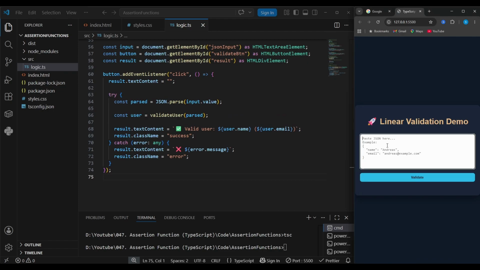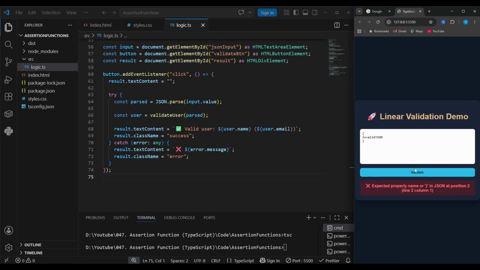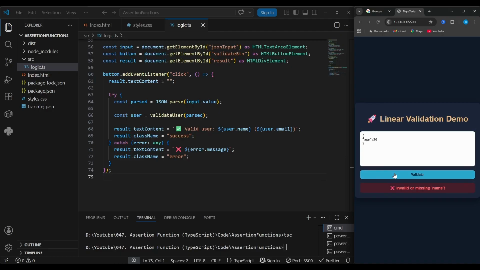Okay, here first I enter an invalid JSON, something like this, and yeah, you see that we got an error. Then something that does not include, for example, name, so age 30, of course a valid JSON and a valid JavaScript object. Yeah, you see invalid or missing name.